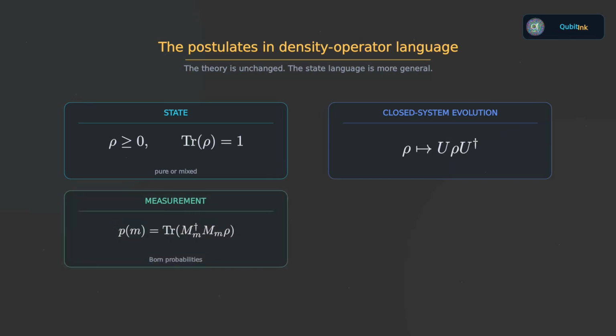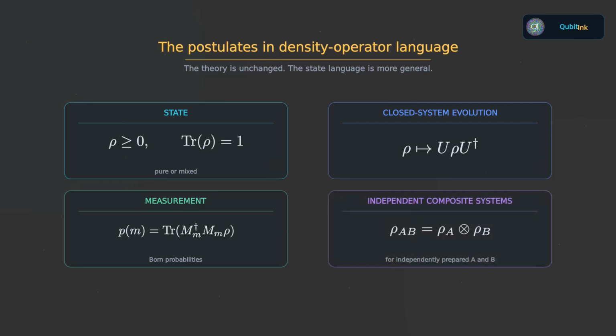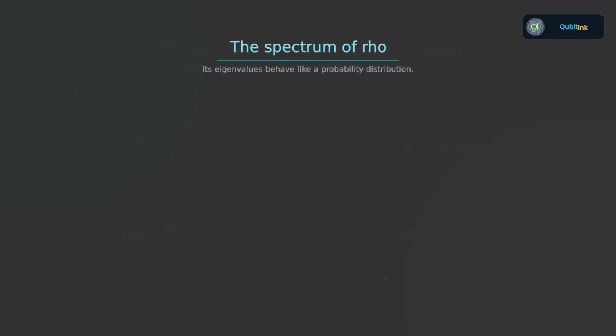And after a measurement outcome is known, the state is updated by the normalized measurement transformation we derived in the previous section. For composite systems, independently prepared states combine by the tensor product. So the four postulates we developed earlier can be rewritten entirely in density operator language. The mathematics is equivalent, but the language is now broad enough to include both pure and mixed states from the start.